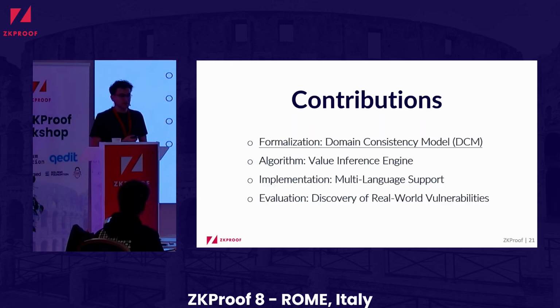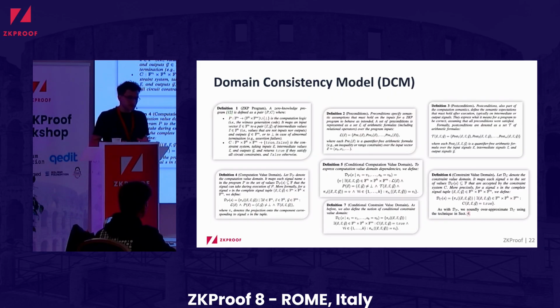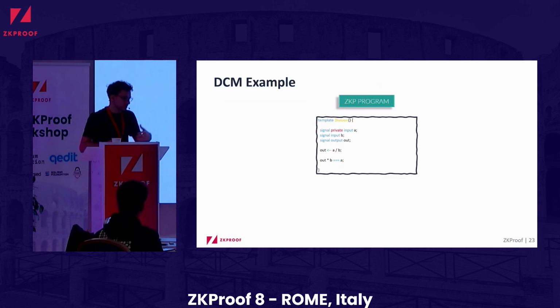And this then brings us to our contributions. Now we have the necessary background to take a look at our first contribution, where we did the formalization, where we try to understand, okay, if you violate these assumptions, what are the types of vulnerabilities that can occur, etc. And in the paper, we have given many formal definitions and proofs, but here during the talk, I want to give the intuition by going over an example, our division by zero example.